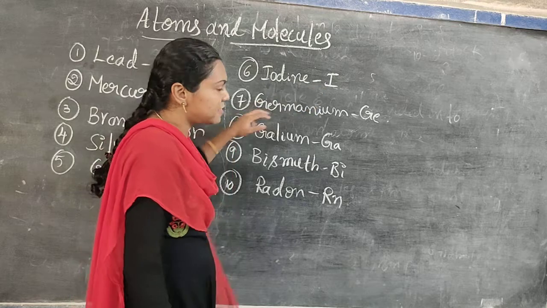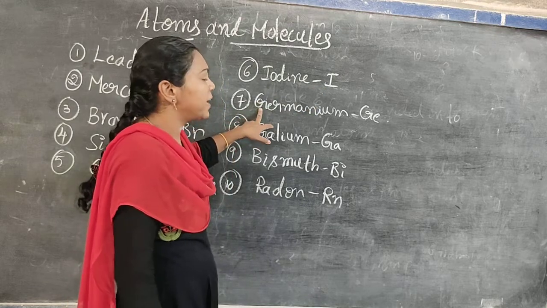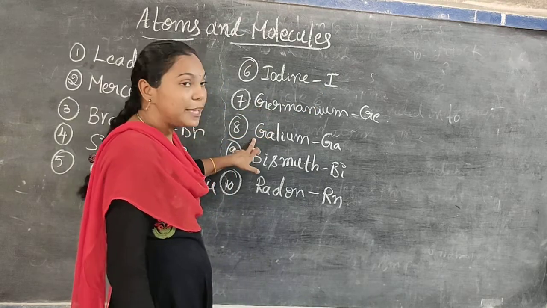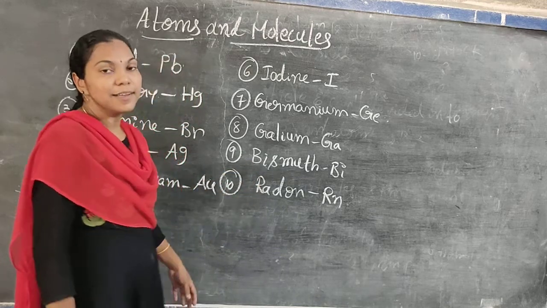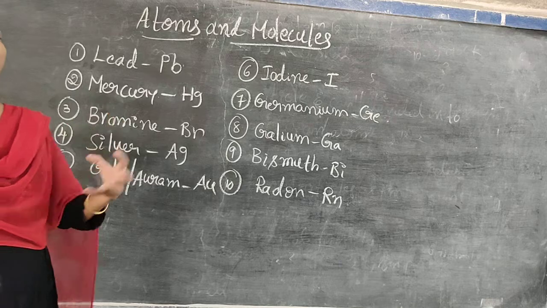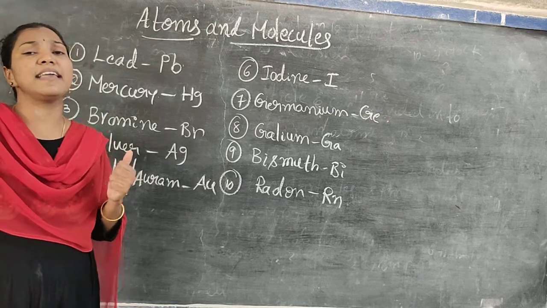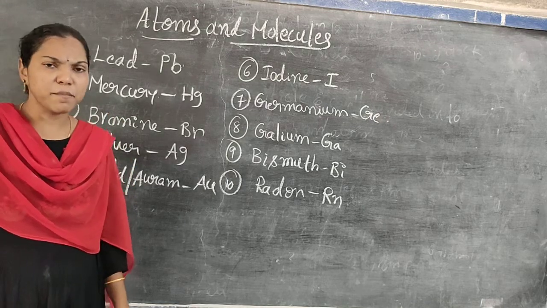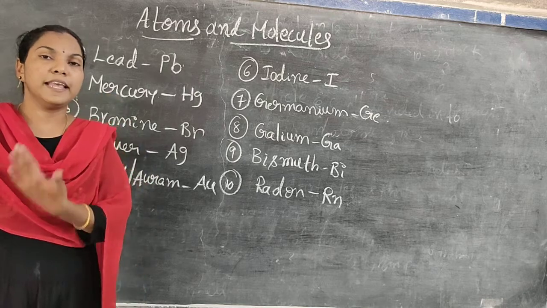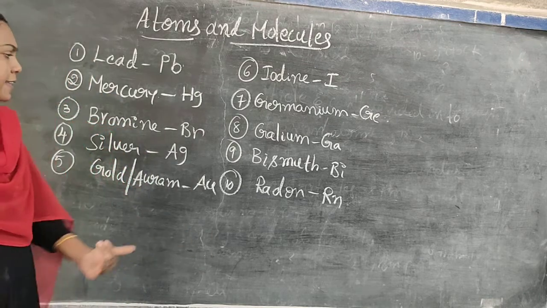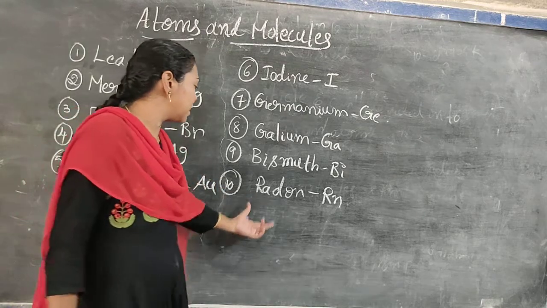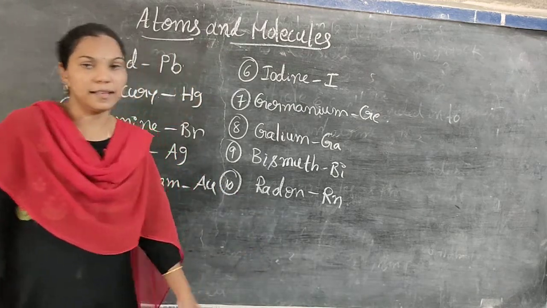Iodine. We iodize the salt. That is the symbol, capital I. Germanium, Ge. Gallium, Ga. Bismuth, Bi. Radon, Rn. These are the important elements we hear regularly in the higher classes especially. And if some more elements are mentioned in any higher classes, I will say them later. You give some gap here especially. Okay.